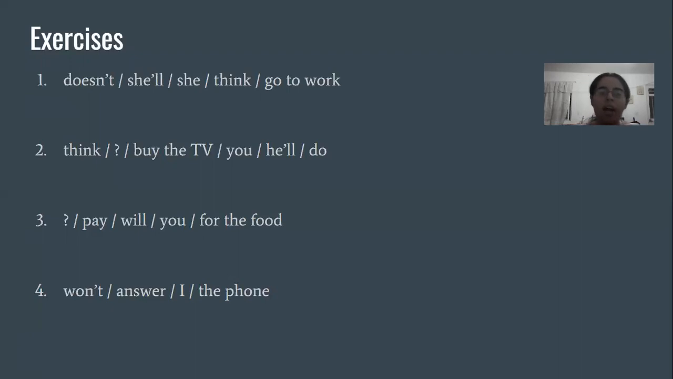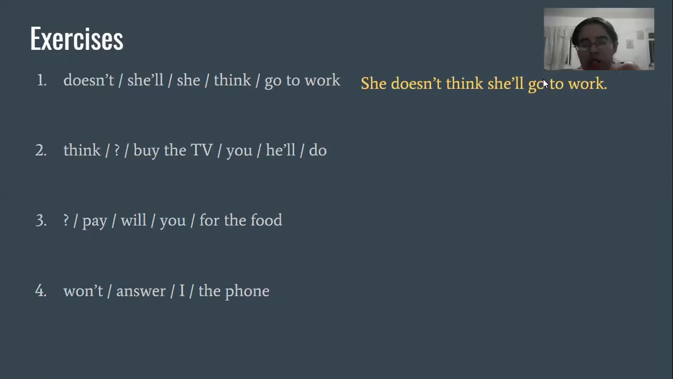Okay, so let's check the answers. The first one, they're all scrambled. In order to unscramble them, how would this be a question? This one doesn't have a question mark, so this one isn't a question. So the answer would be: she doesn't think she'll go to work. So there we have it, the negative: she doesn't think she'll go to work.